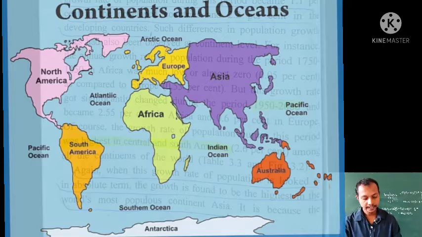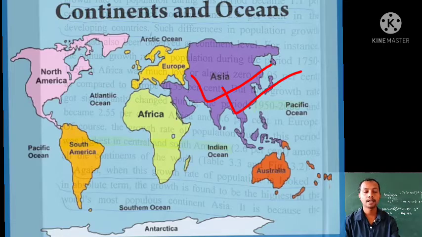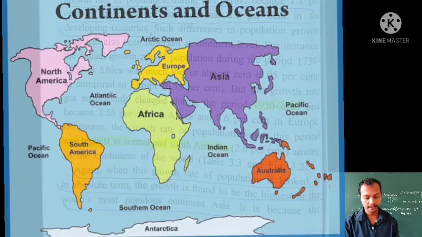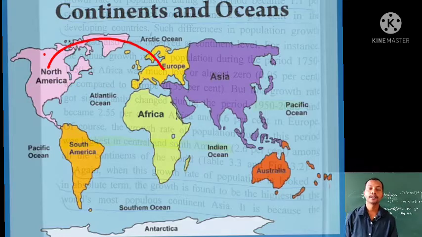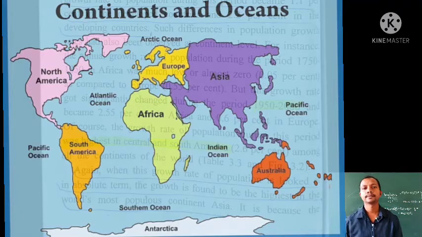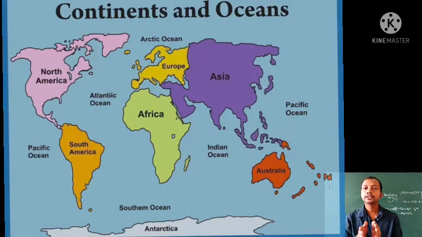The reason for Asia's high population is high birth rate. The birth rate is more in Asia. As for North America, it is not the birth rate, rather it is due to migration from Europe and other places. People come from Europe and other places and get settled. Why? Because in America the socio-economic condition is better. It provides more facilities with jobs and occupations, and more chances of having a standard life. So people from other places come and get settled there.